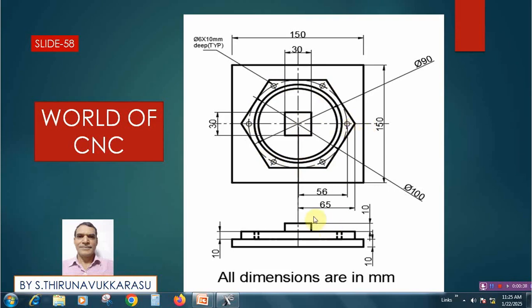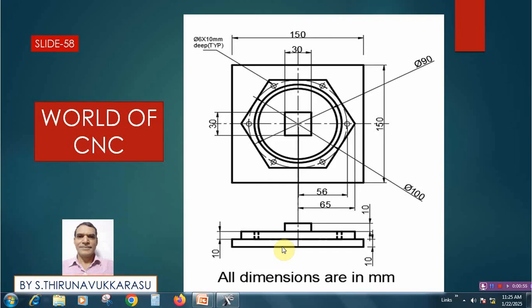The total thickness will be 31, so 1 mm for facing operation. After the facing operation, we are maintaining 30 mm height. First we will create the model, and then selecting the tool paths, we'll do simulation.